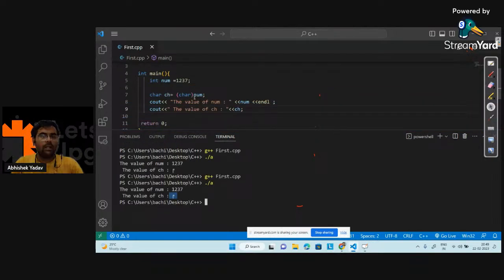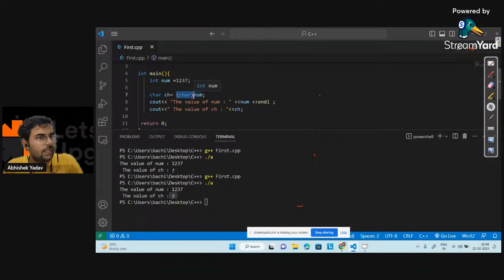So you will say, hey, then why are you writing this line? If you are not writing this line, you get the same garbage value, and the moment you write this line, again you get the garbage value. What is the use of this line? Here you are the programmer doing this. When some other person comes and reads the code at line number 7, he will see this syntax and come to know that yes, here we are doing explicit conversion. There is a probability of loss of data, so that's why we have to use explicit conversion here. Everyone is clear till this point?